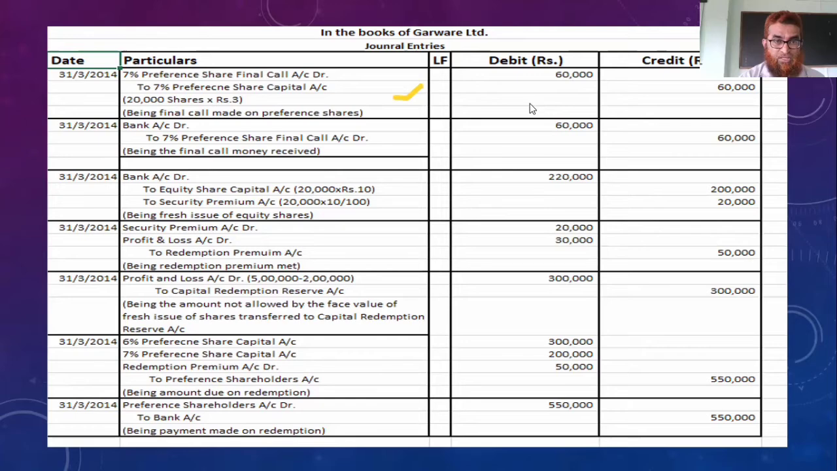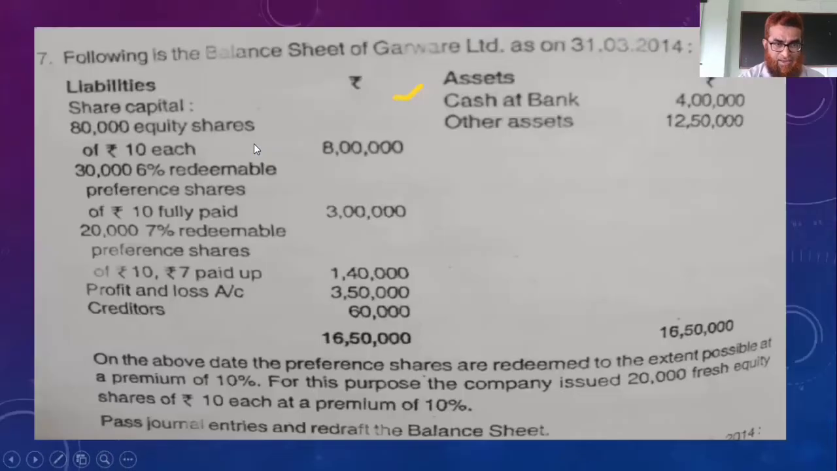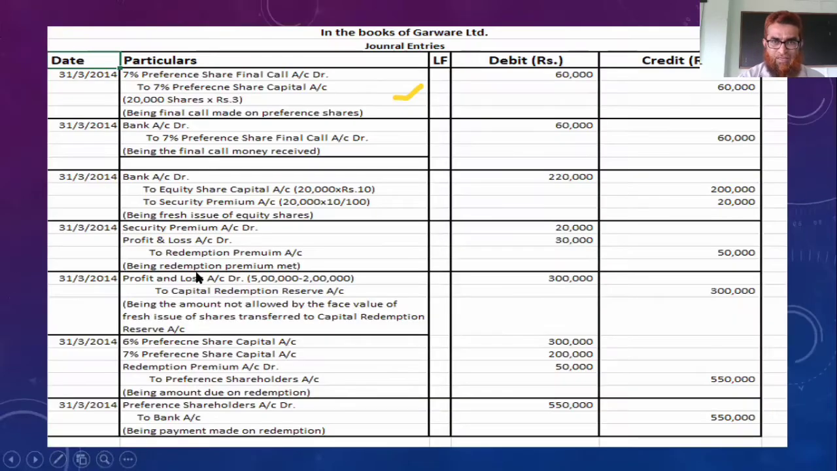7% preference share capital account. That is 20,000 into 3. See here, this 20,000, 10 rupees face value, 7 paid up, remaining 3 rupees. So 20,000 into 3, that comes here as 60,000. Debit 60,000, credit 60,000. Clear, isn't it?